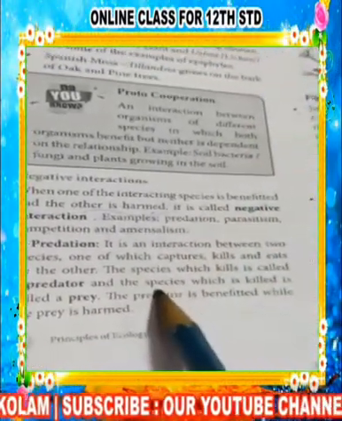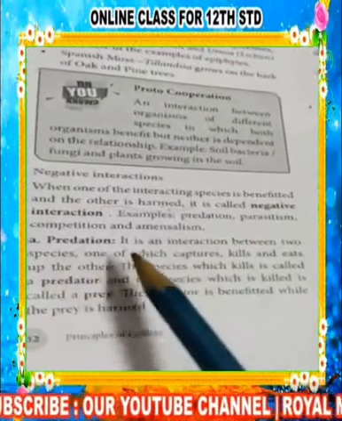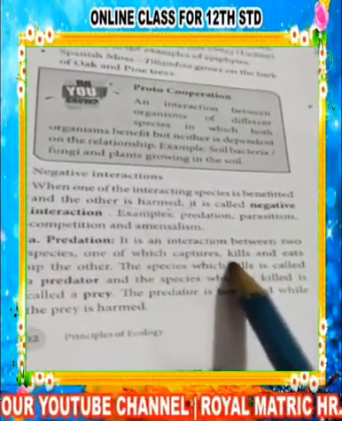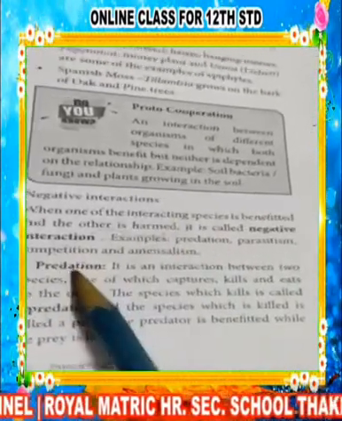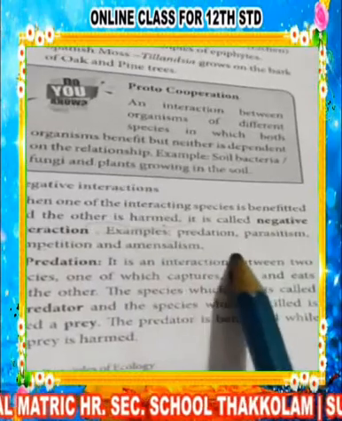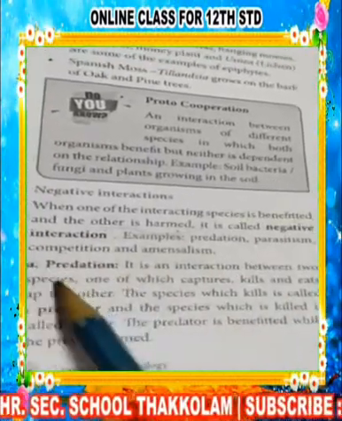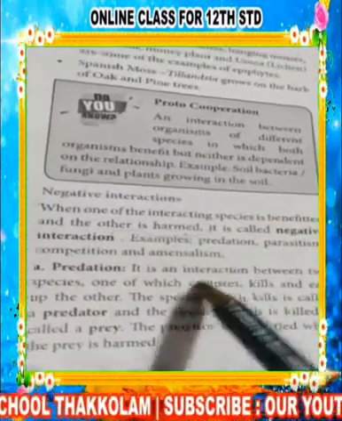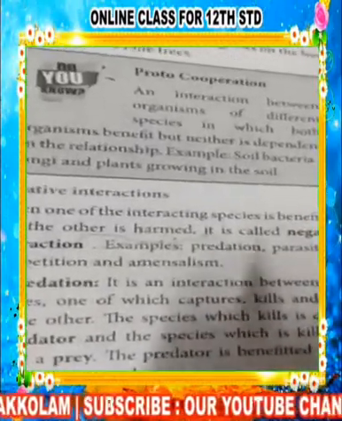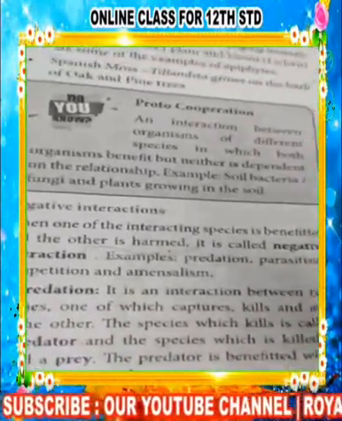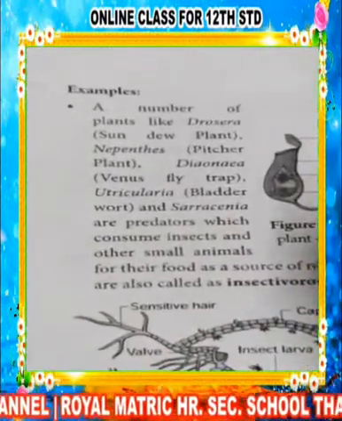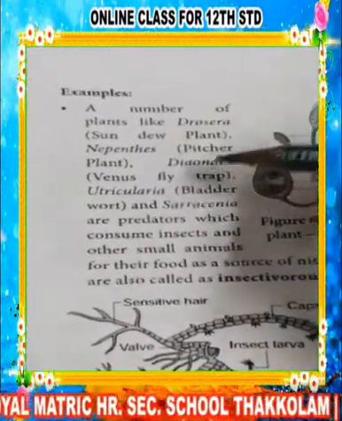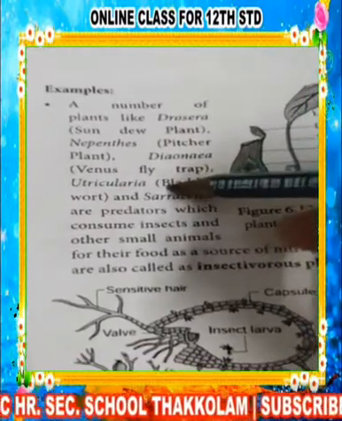Predation is an interaction between two species in which one captures, kills and eats the other. For example, the tiger is the predator and the deer is the prey. Similarly, we can see this in plants also, in insectivorous plants. What are insectivorous plants? These plants eat insects and get nourishment from them. The examples are Drosera, pitcher plant, Venus flytrap, and Utricularia.